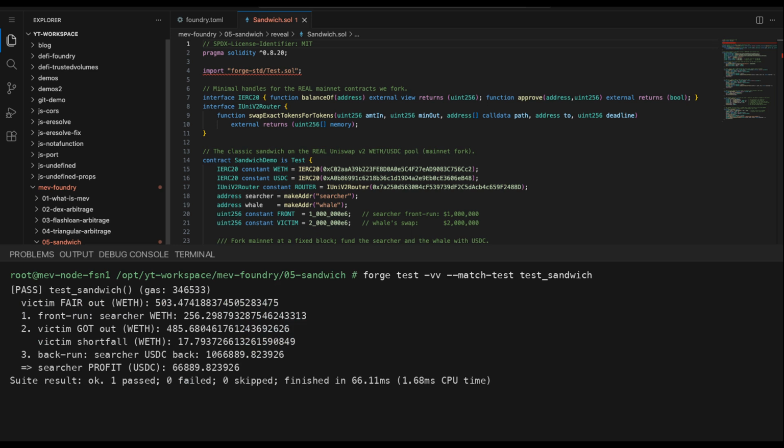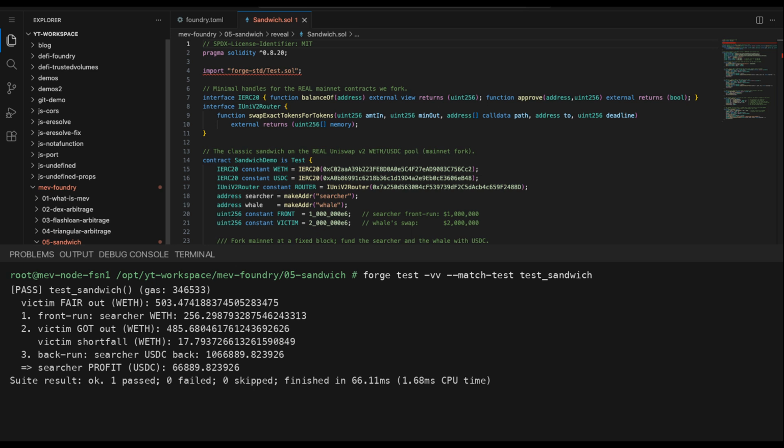Line 1, the whale's fair amount, 503 WETH, what they should have received. The searcher front runs, buying 256 WETH with their million. Now the whale swaps, and look, they get only 485 WETH, a shortfall of almost 18 WETH, roughly $68,000, vanished